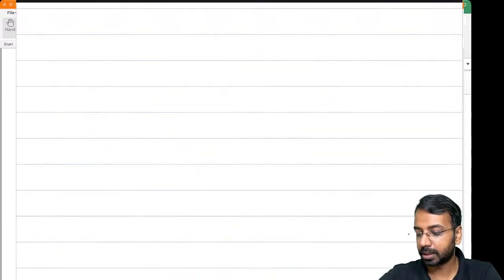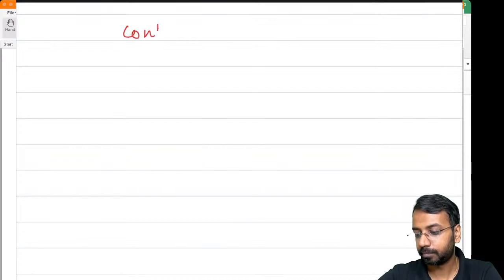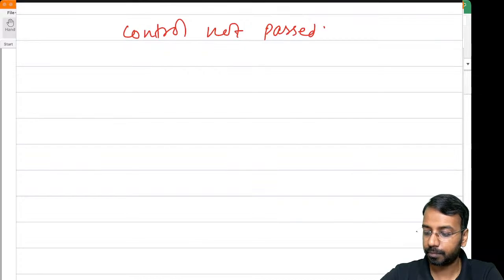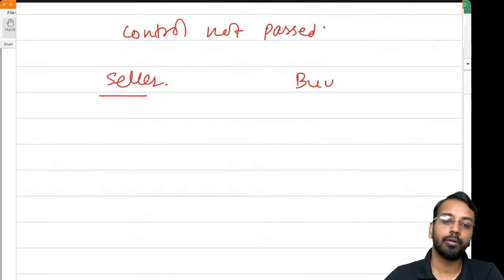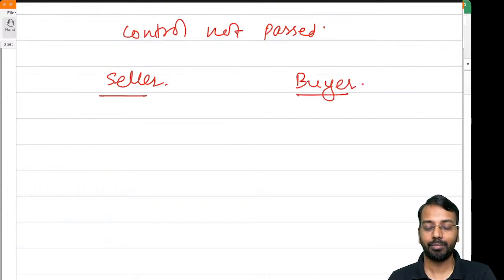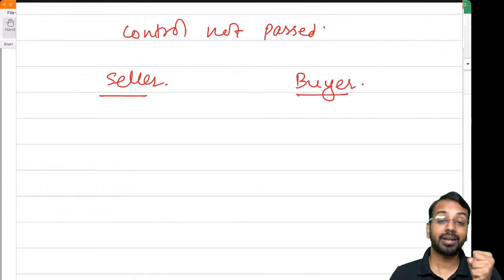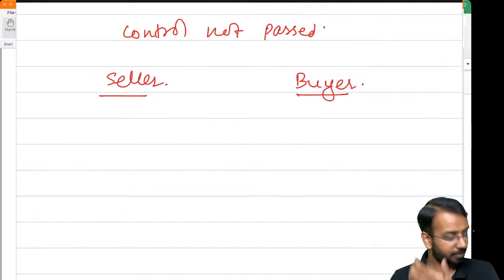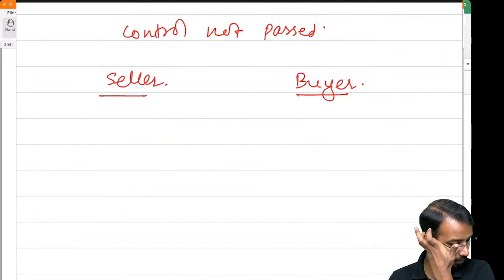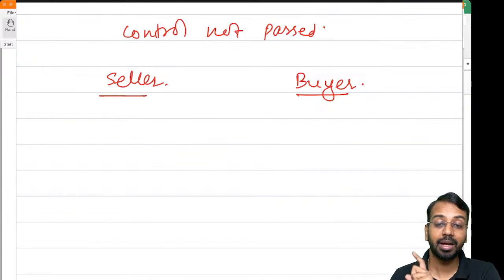If control is not passed, we have a seller and a buyer. Actually, they are saying we have sold, but control is not passed. The seller still controls the asset.